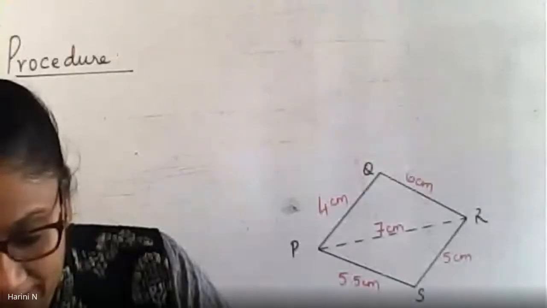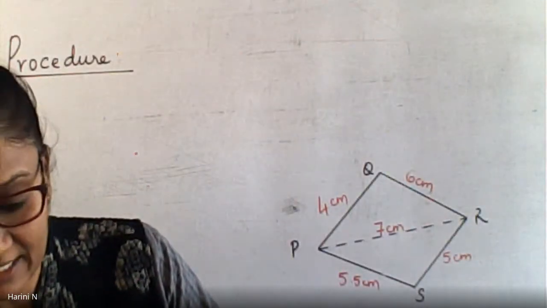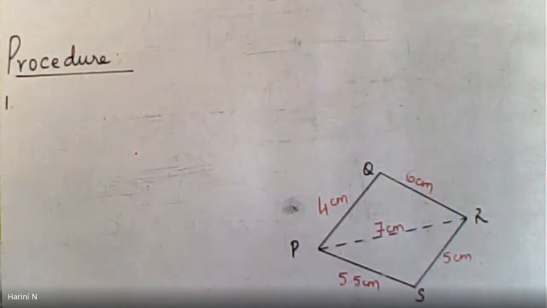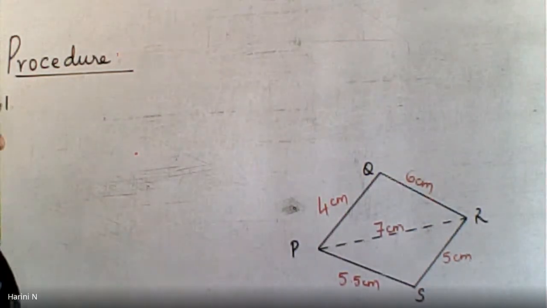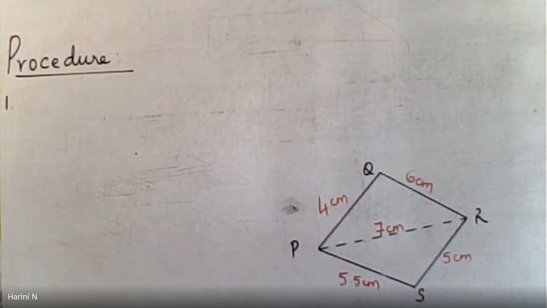So let me come back to the board. There is no need to hurriedly write this. You just have to write this as the procedure in the right hand side. I just kept the figure here so that you can look at this and tell me what are the steps that we have taken to complete this quadrilateral.